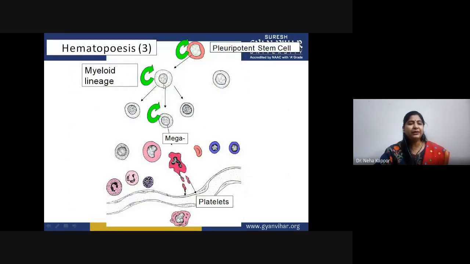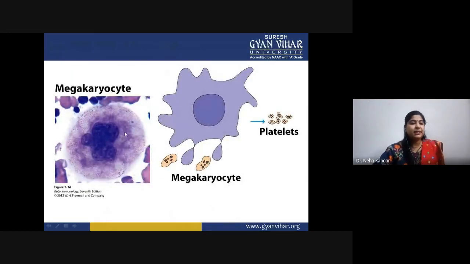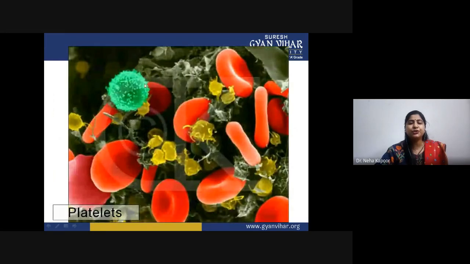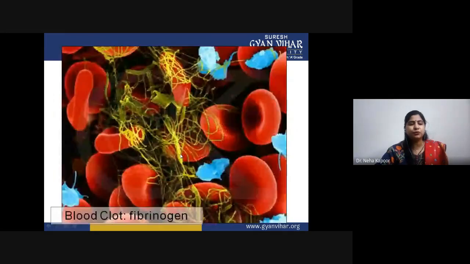So the myeloid progenitor also differentiates into platelets, and these platelets also play a major role because in certain kinds of diseases the platelet count matters. These basically originate from megakaryocytes. These megakaryocytes give rise to a large number of platelets. So this is the kind of picture that we normally observe under the microscope.